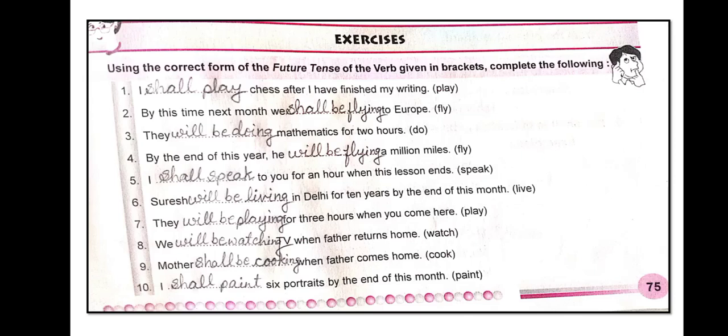9. Mother shall be cooking when father comes home. 10. I shall paint 6 portraits by the end of this month.